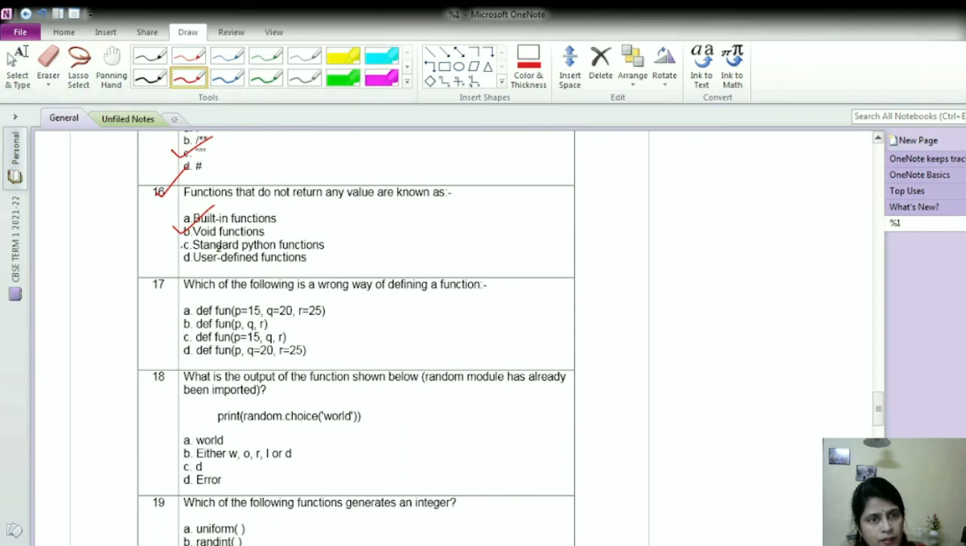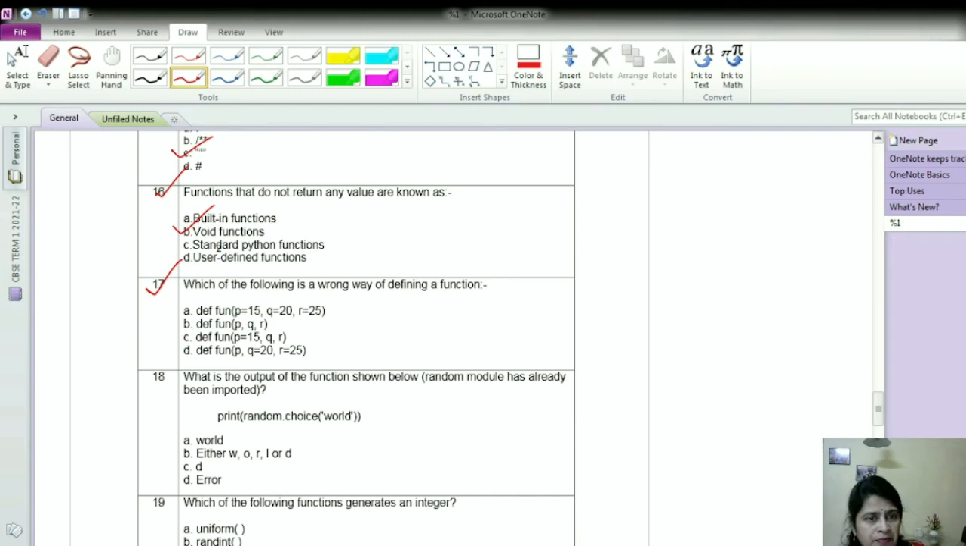Okay, so which of the following is the wrong way of defining a function? So here the options are given. First option, def1. Here the default values are provided to all the 3 parameters p, q, r. So this is absolutely fine. Then option B, def1 p, q, r, 3 parameters are passed without values. So that is also absolutely fine.